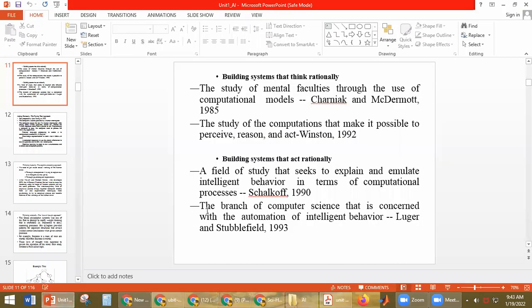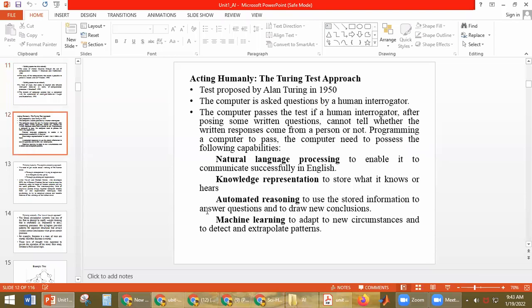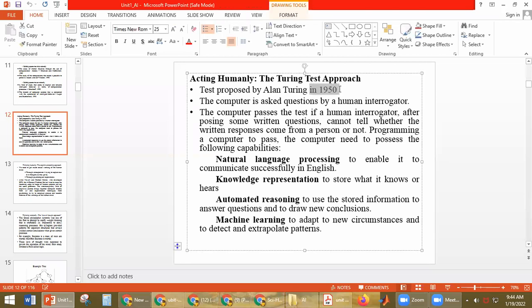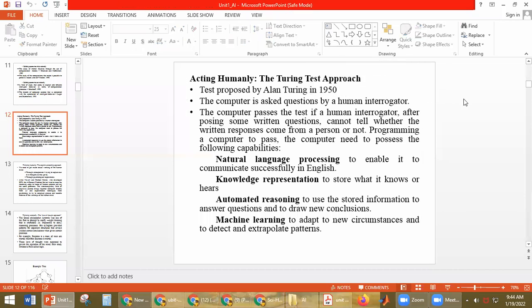Now we'll discuss those approaches. To check whether the system is acting like a human or not, we have the Turing test approach. This is the approach introduced by Alan Turing in the year 1950. He is the scientist who introduced this in 1950.